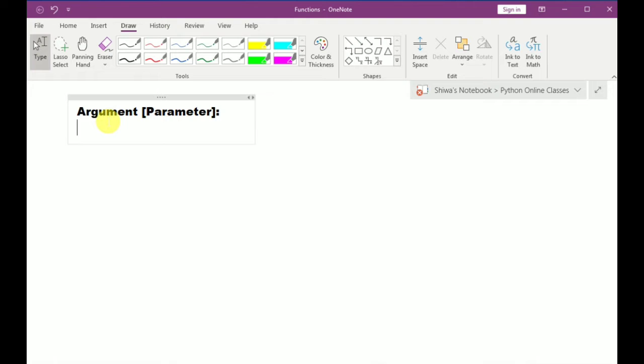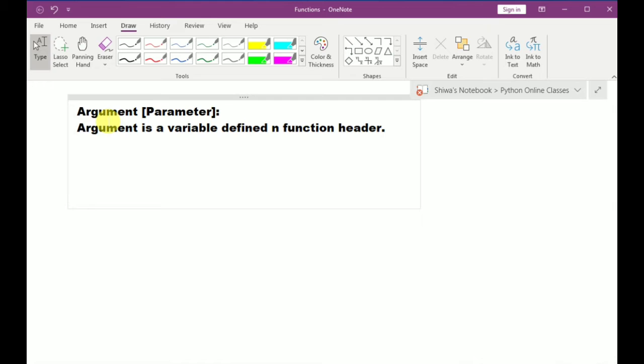See here, what is an argument? An argument is a variable defined in the function header. So a variable defined in the function header is called an argument. Here you may get a doubt: what is the function header?